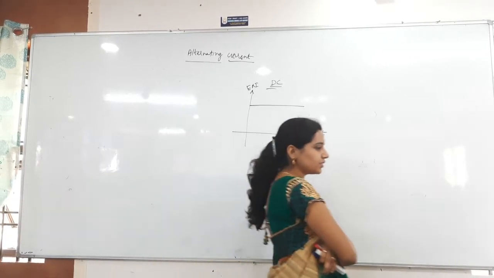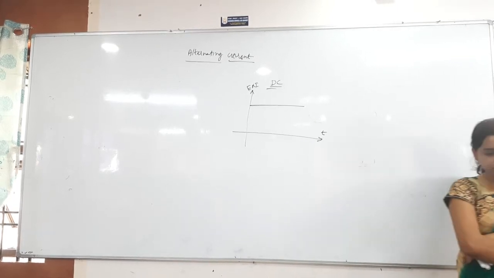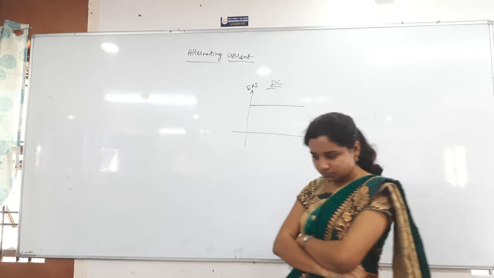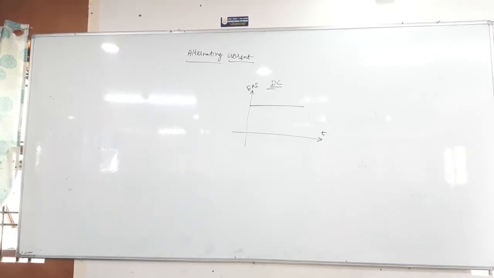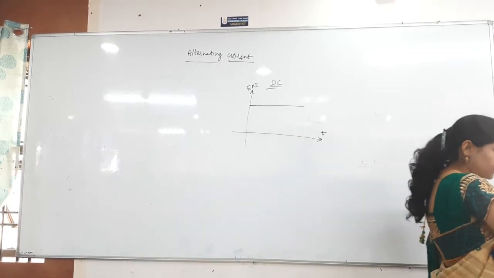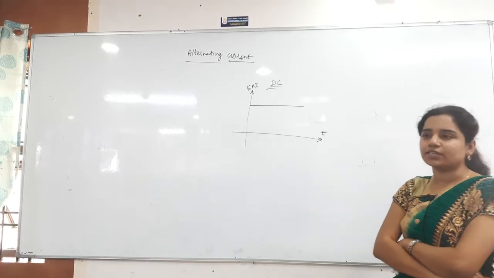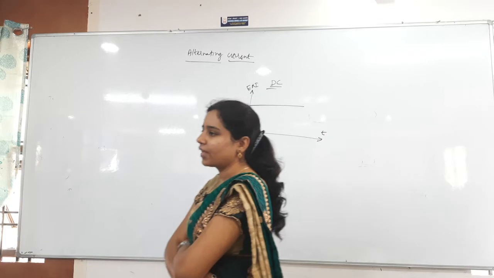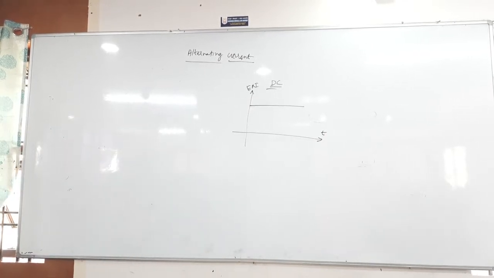Then angular frequency: the angular displacement over the time taken for the full cycle.